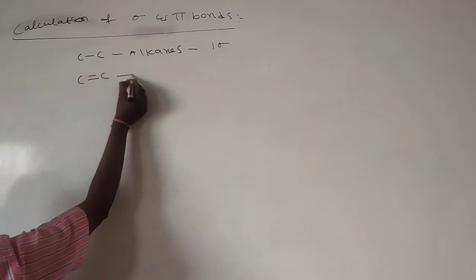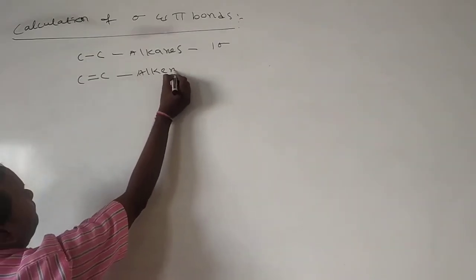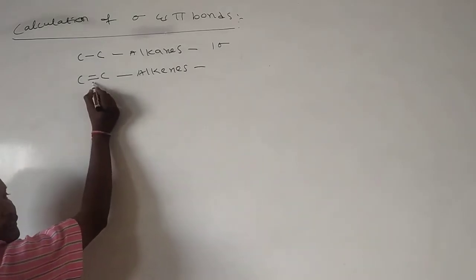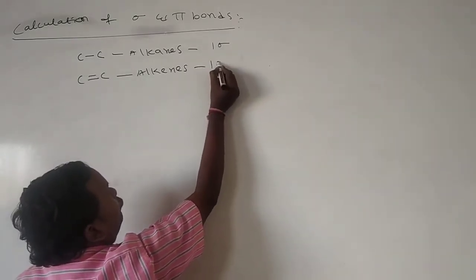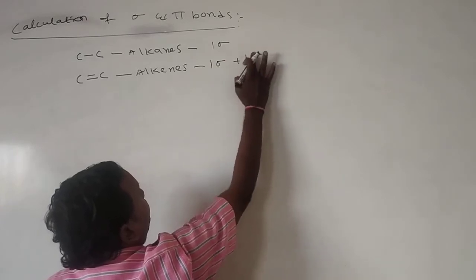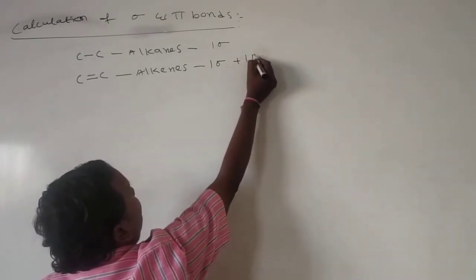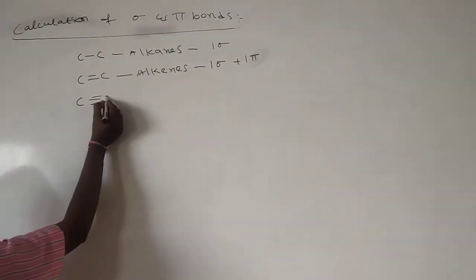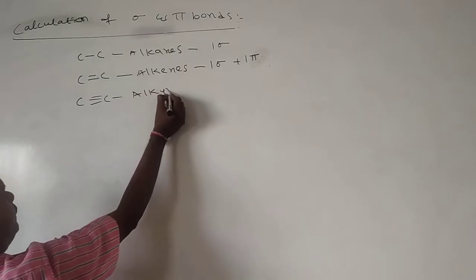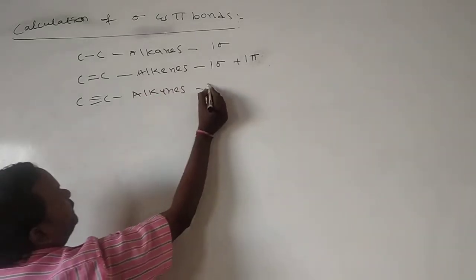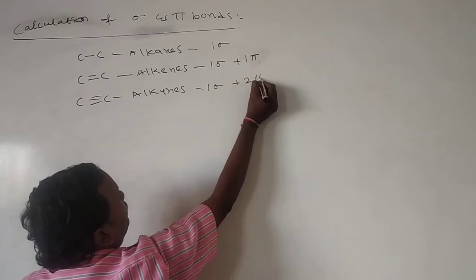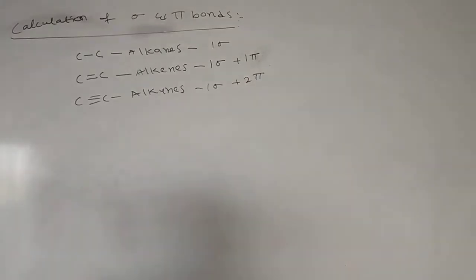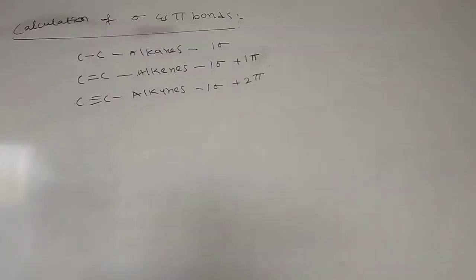In a carbon-carbon double bond, we call them alkenes. In alkenes, the first one is sigma, one sigma, and we have one pi. Next, carbon-carbon triple bond molecules we call alkynes. The first one is compulsory sigma, the second and third are pi. That means alkynes have two pi bonds, alkenes have one pi bond and one sigma bond, and alkanes have one sigma bond.